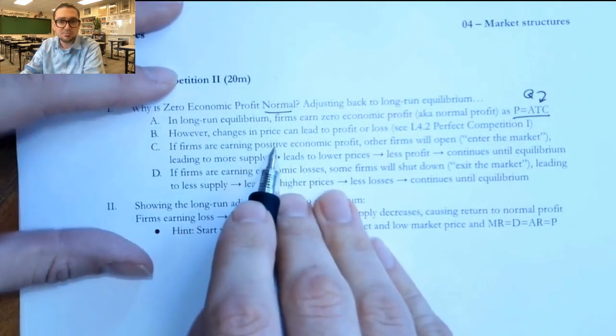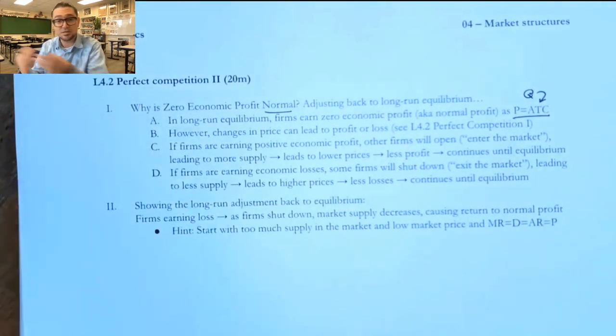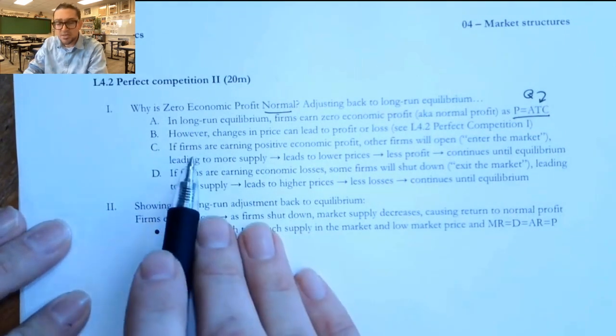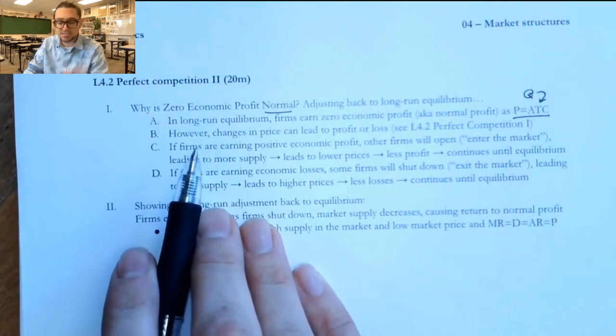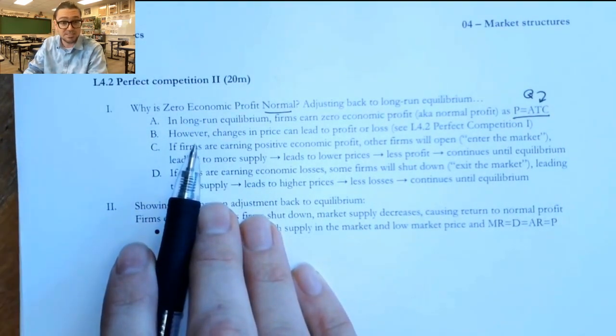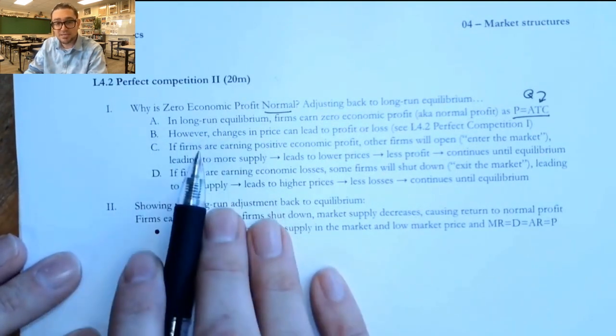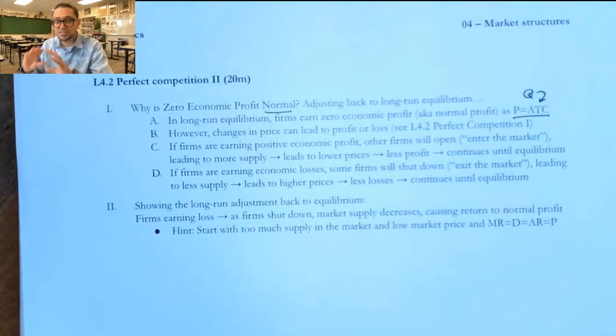But if there's maybe increased demand, then there's going to be profit in the short run. And maybe if there's decreased demand, then there's going to be losses in the short run, which we looked at in a previous video. And we also talked about a firm shutting down if the price gets really low. What we would find is that if the market is experiencing economic profits, or the market's experiencing economic losses, all by itself, the market will move back to equilibrium.